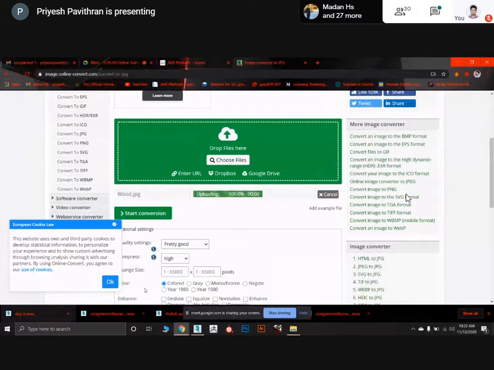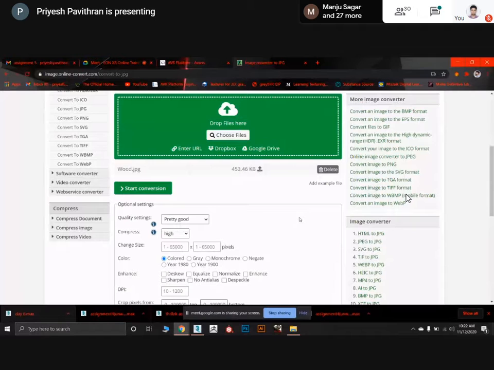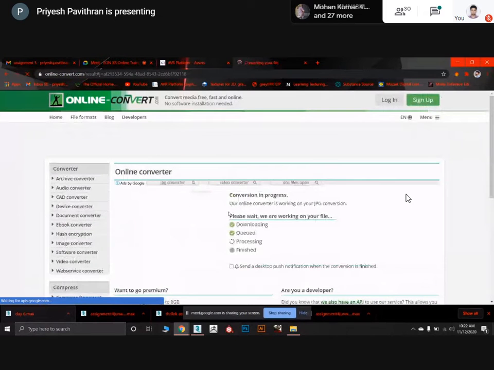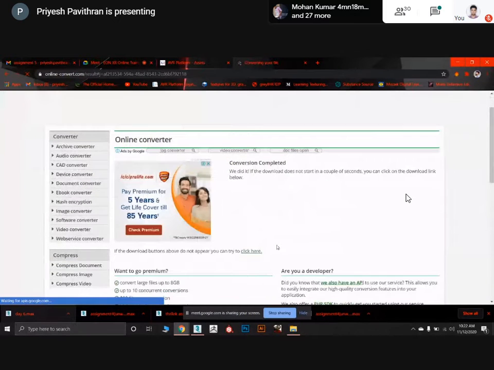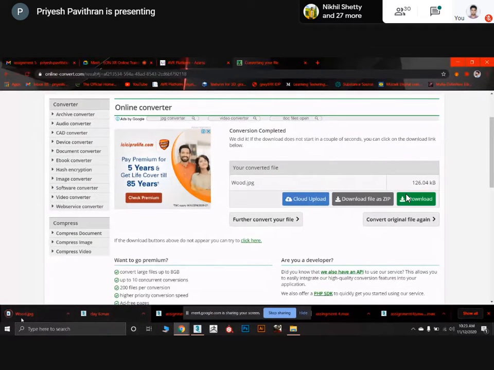So it's already in JPEG, that's why it's showing JPEG. Now start the conversion. Now processing. Now finished. Now you can download, or it will be automatically downloaded.